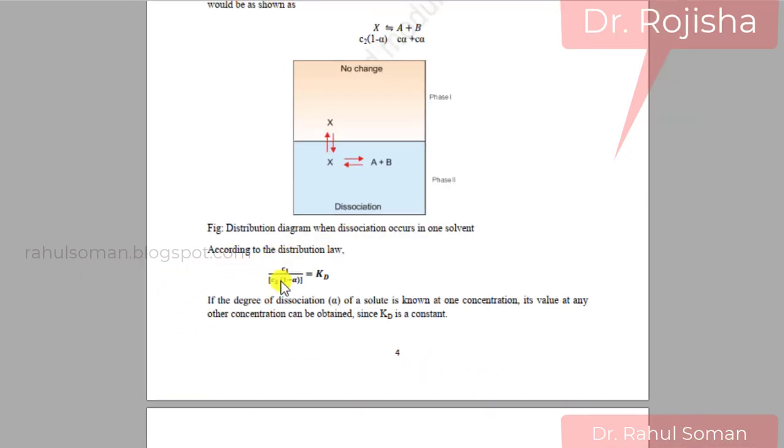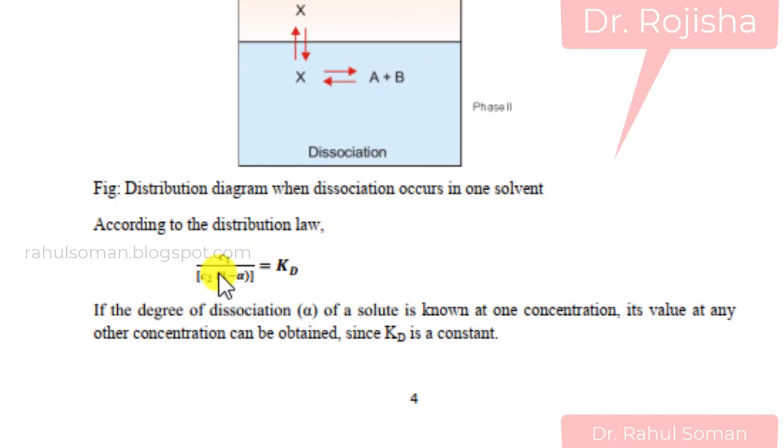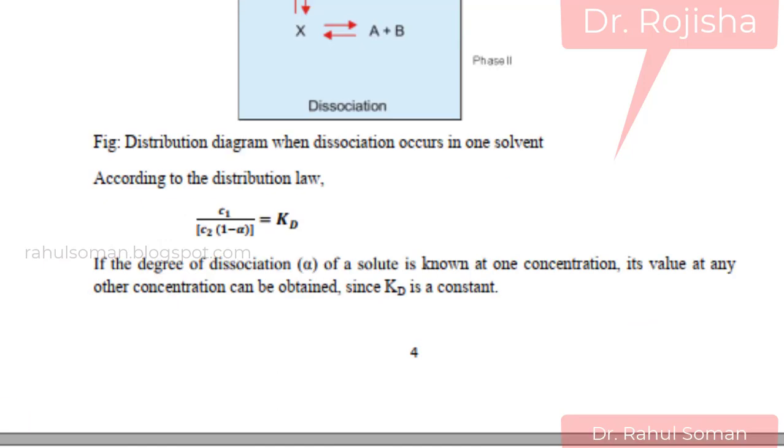According to the distribution law, C1 by C2 into 1 minus alpha is equal to Kd, where alpha is the degree of dissociation and Kd is the distribution constant. So this is the equation when this molecule is undergoing dissociation.